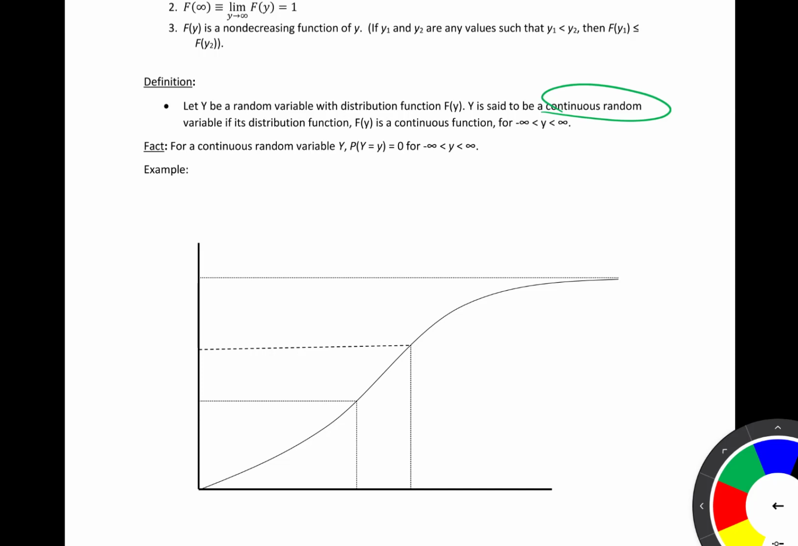And for a continuous random variable, the probability that y is equal to a single value is 0. And the reason for this, or what this tells us, is that there is no area at a single point.